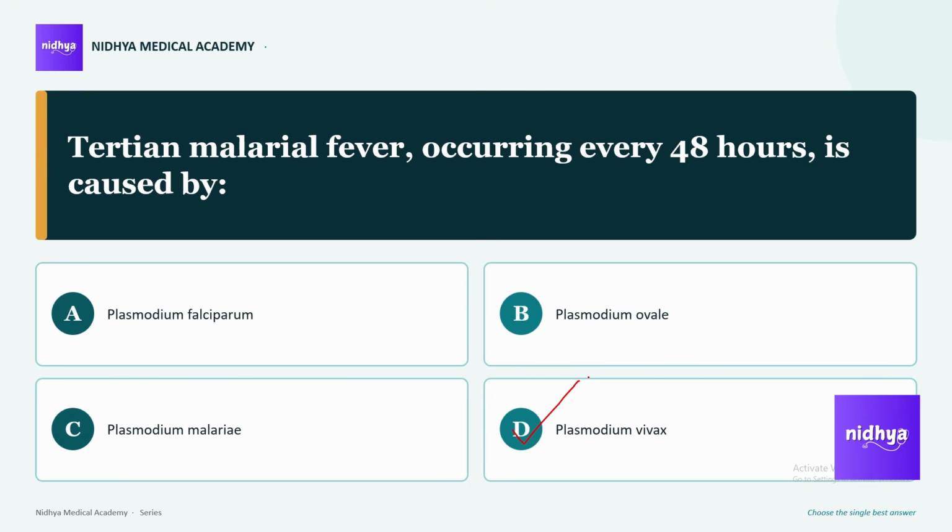And Plasmodium malariae causes the quartan 72-hour fever. Now try to remember, malarial fever is caused by the Plasmodium protozoan and it is transmitted by the female Anopheles mosquito. Let's move to the next question.